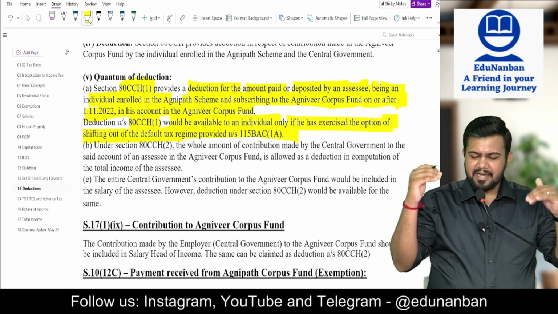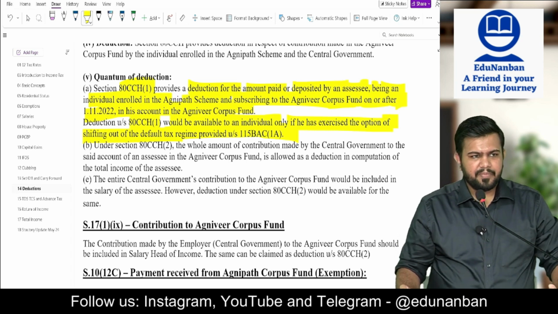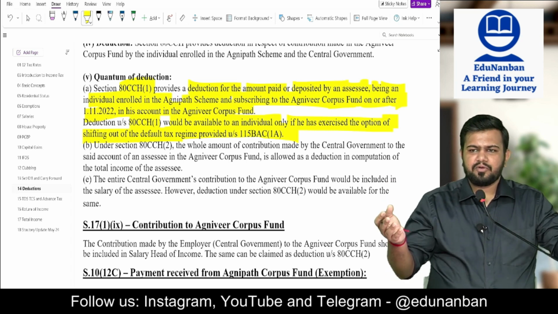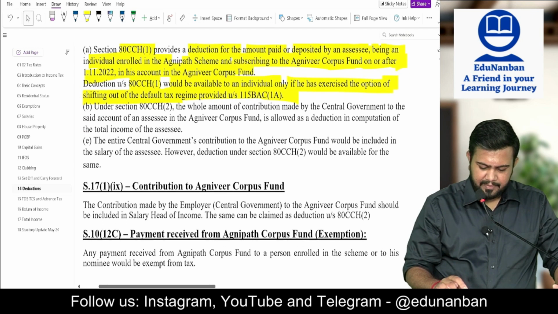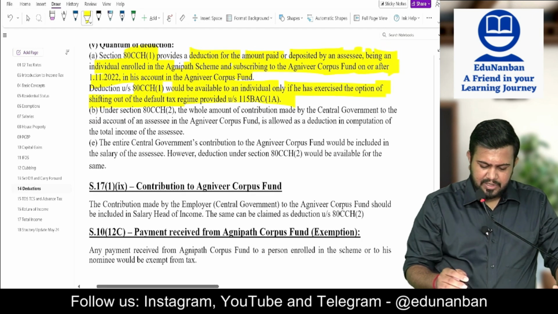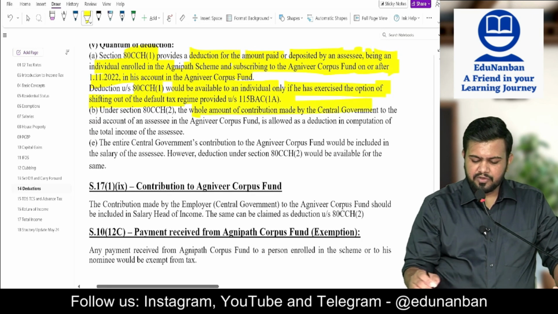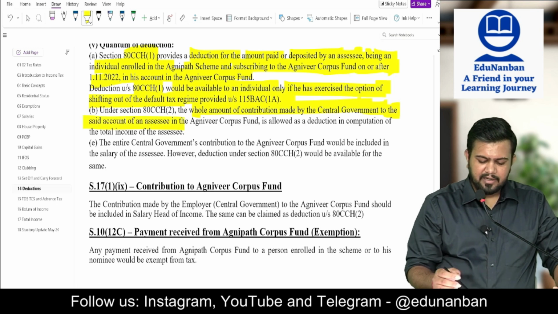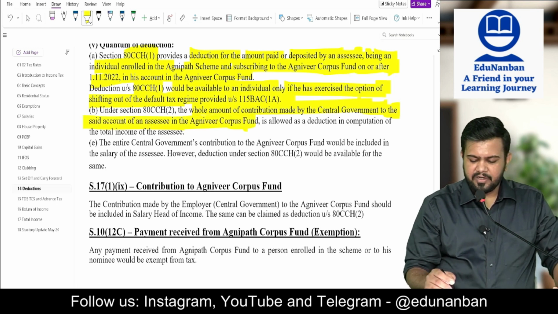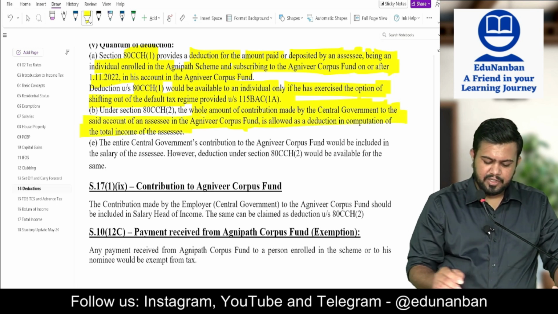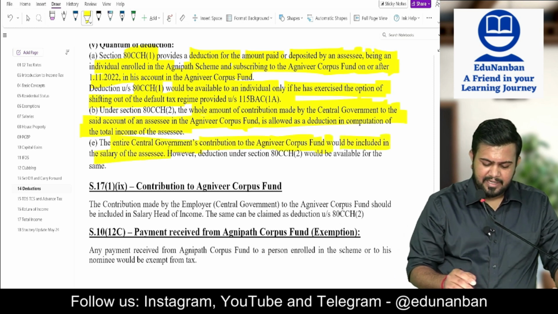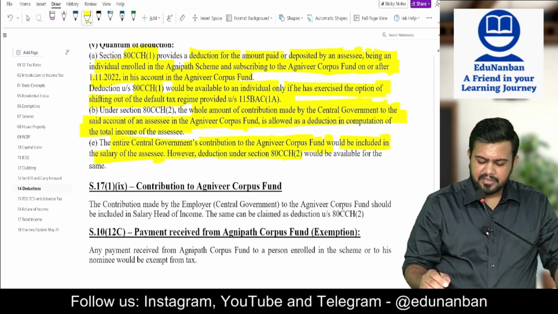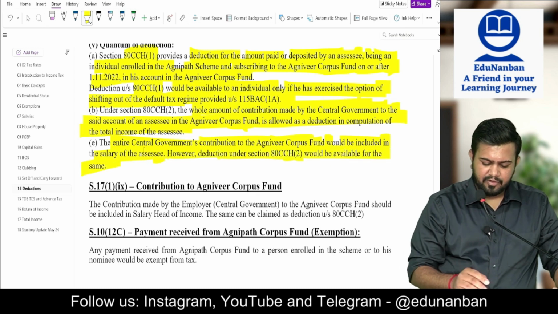Is there any upper limit? The answer is no, there is no upper limit. Whatever amount is contributed to the scheme will be fully allowed as deduction. Then section 80CCH(2): the whole amount of contribution made by the central government to the account of the assessee in the Agniveer corpus fund is allowed as a deduction in computation of total income. The entire central government contribution to the Agniveer corpus fund would be included in the salary of the assessee. However, deduction under 80CCH(2) would be available for the same.